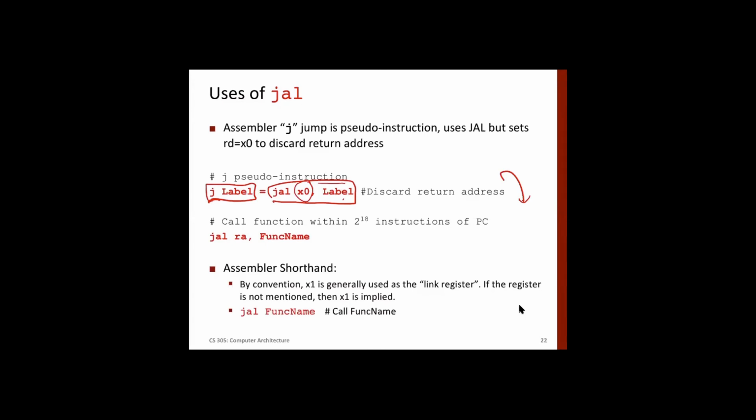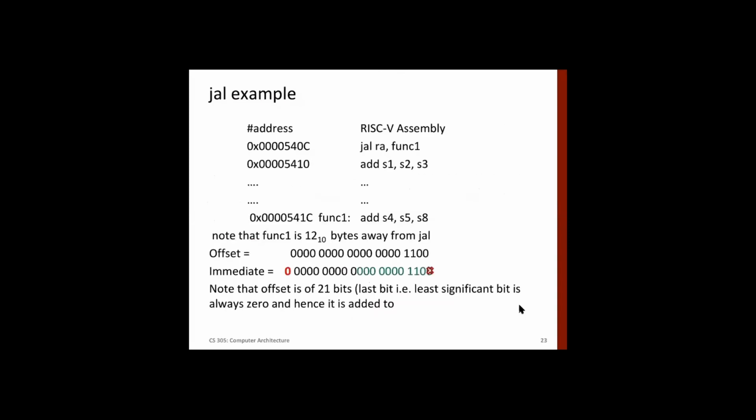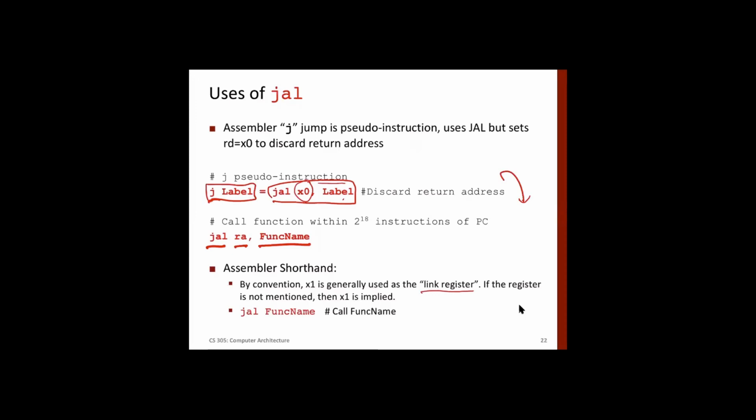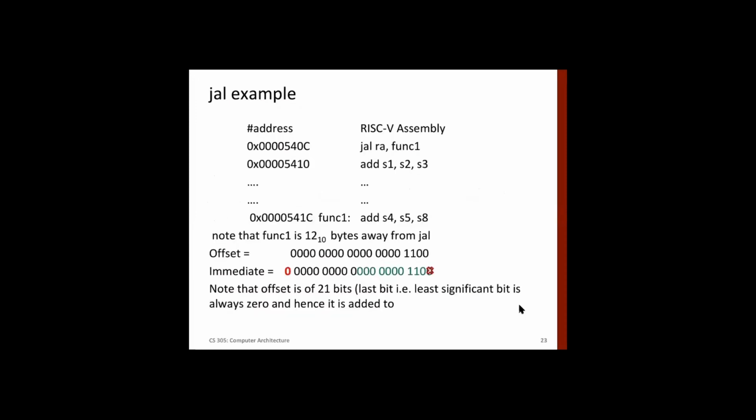The normal instruction is like this: JAL, RA, and the function name. This concept of linking we have already studied. So let's take this example. This is a very simple example I have created. There is a program, and there may be some instructions before this instruction, JAL RA function 1. When this instruction is executed, the jump is to this location. Now the PC value at this point in time is this one.